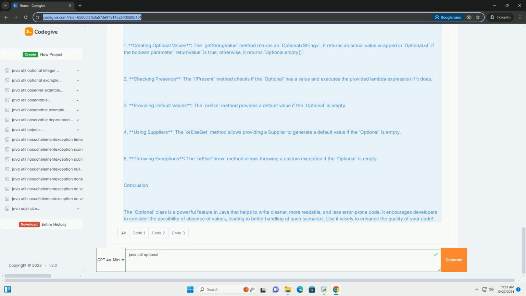Conclusion. The Optional class is a powerful feature in Java that helps to write cleaner, more readable, and less error-prone code. It encourages developers to consider the possibility of absence of values, leading to better handling of such scenarios. Use it wisely to enhance the quality of your code.